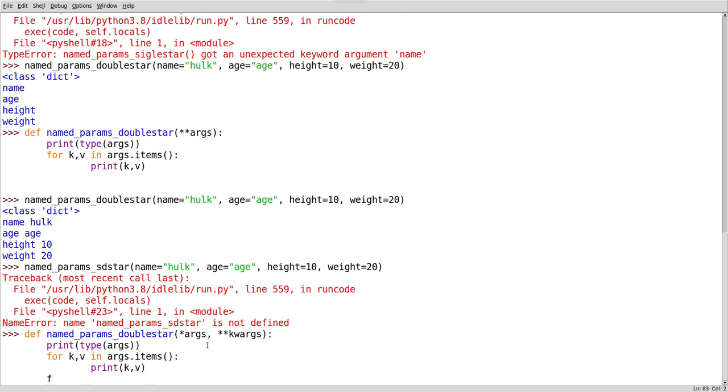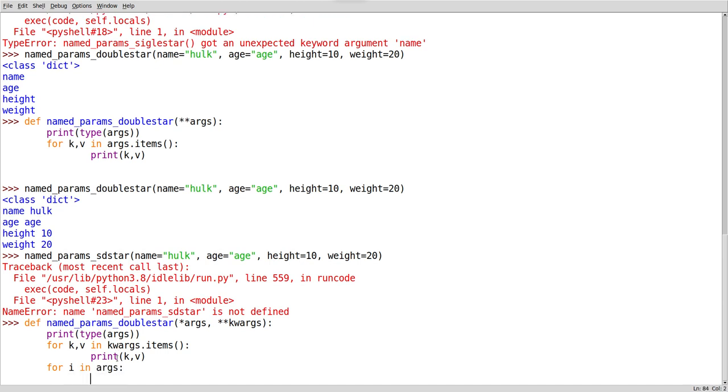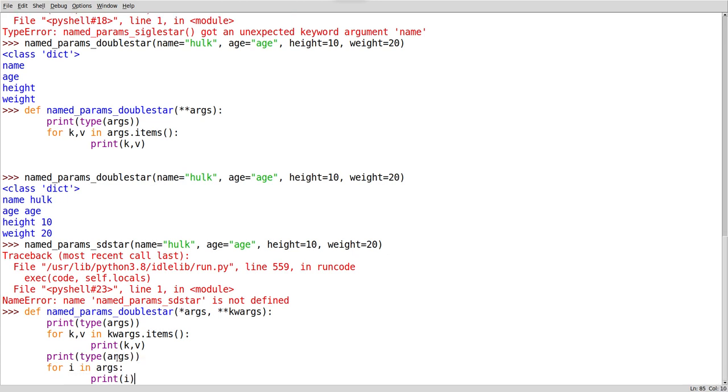Now I will say for i in args, print i, and for our purpose let's also print type of args.